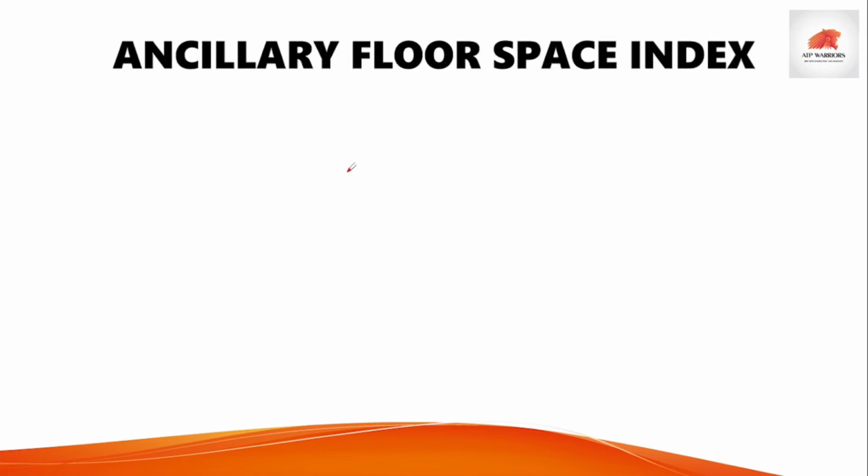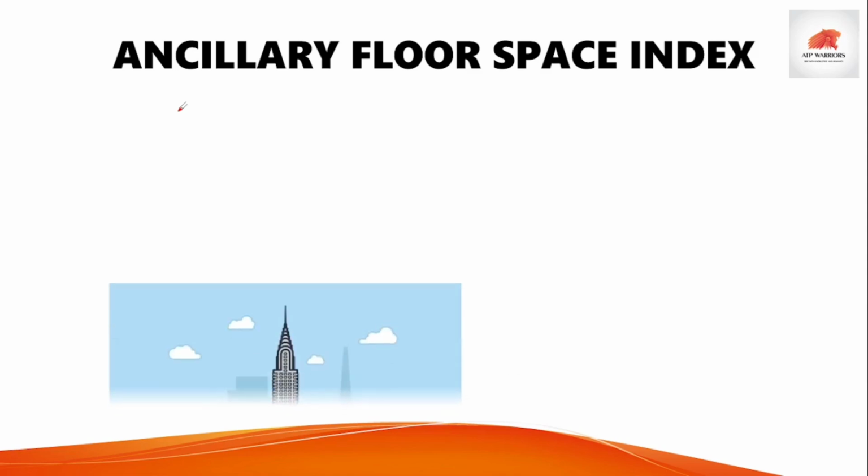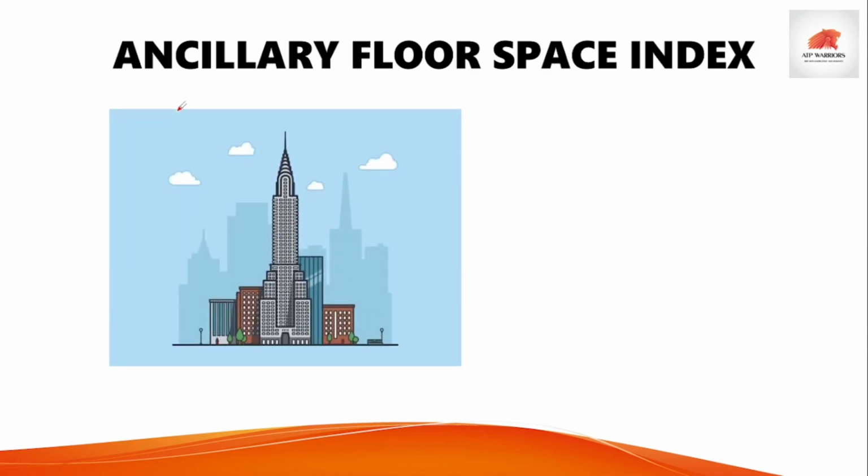So next is ancillary floor space index. It is first observed in the UDCPR. Okay, so what is this concept, ancillary floor space index? For that you need not do separate calculations. Consider this is your final building and you have constructed it with the maximum potential. Okay, so you can get ancillary FSI over this.